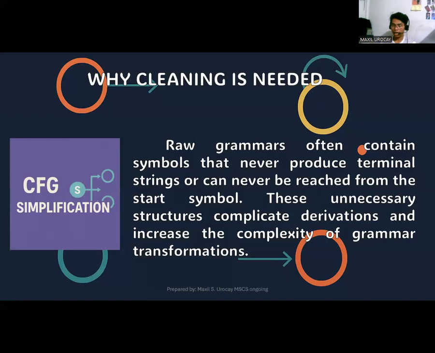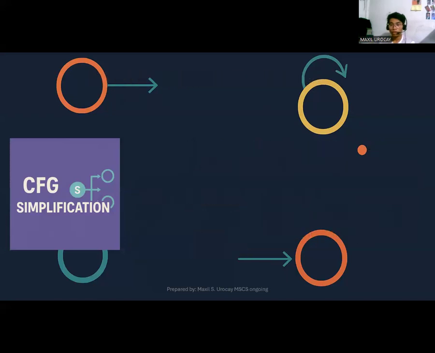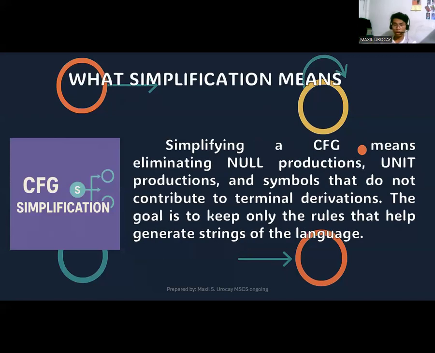So here then, simplifying a context-free grammar means eliminating null productions, unit productions, and symbols that do not contribute to the terminal derivation. The goal is to keep only the rules that help generate strings of the language.